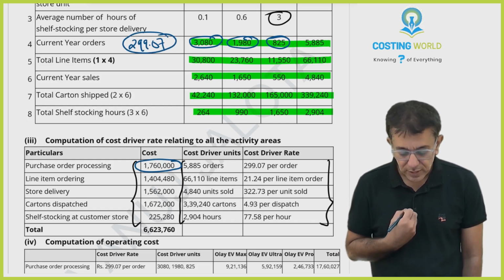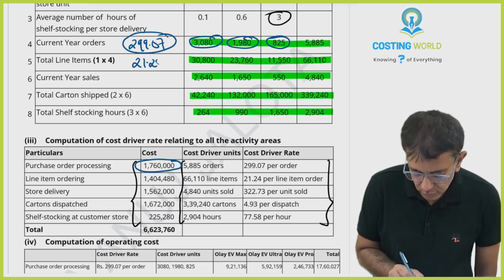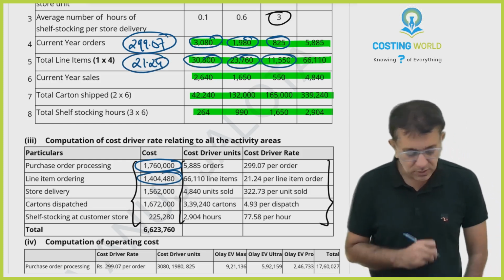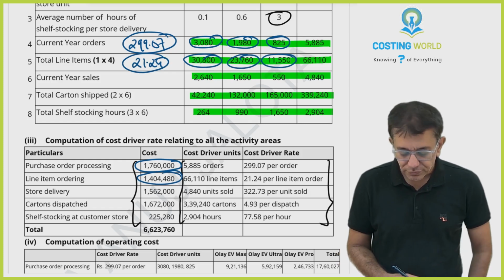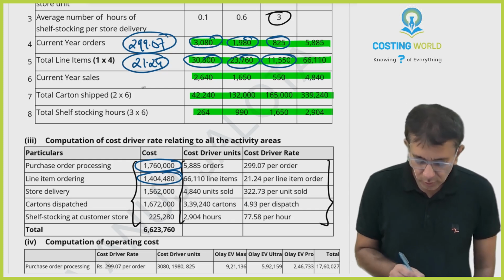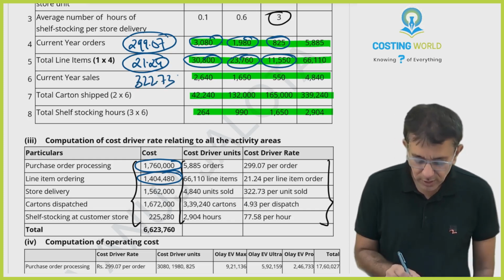Then for the total number of line items, 21.24, you multiply this, this, and this, and you will get the breakup. Store delivery is 322.73 per unit sold.